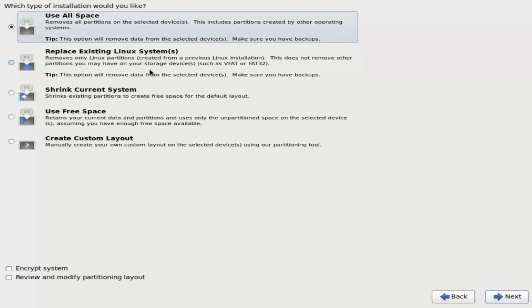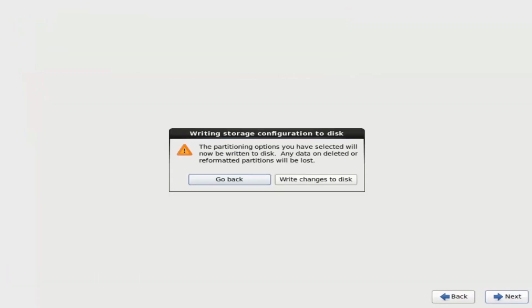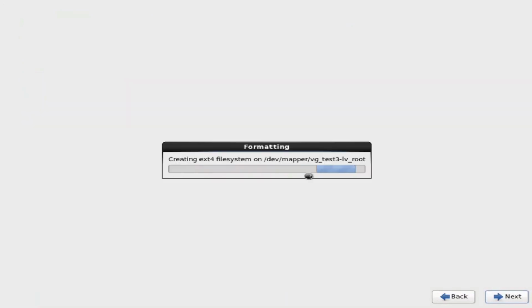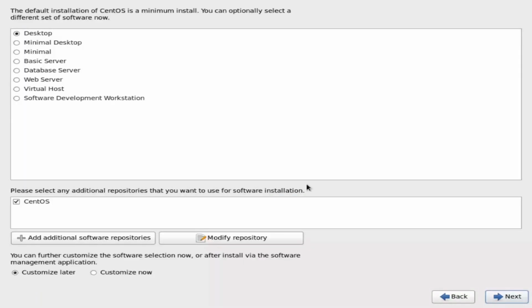Select Use All Space and click Next to delete old partitions and create a new default partition setup. If you want to create a custom layout, select Create Custom Layout. Click Write Changes to Disk from the Writing Storage Configuration to Disk message box. This message box appears to confirm the installation of the bootloader.